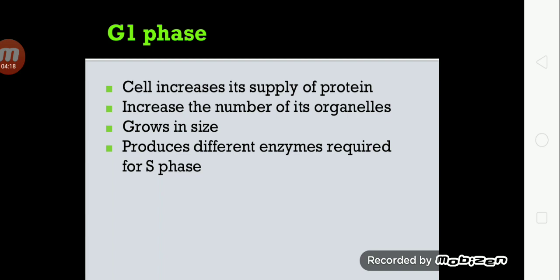First, the cell enters into G1 phase. In G1 phase, cell increases its supply of protein, increases the number of its organelles, cell grows in size, and produces different enzymes which are required for the duplication of chromosome in S phase.